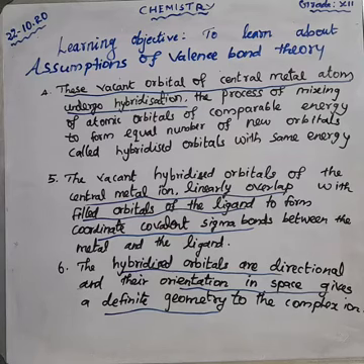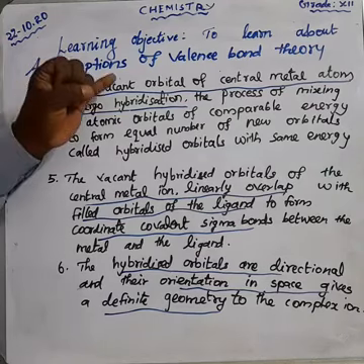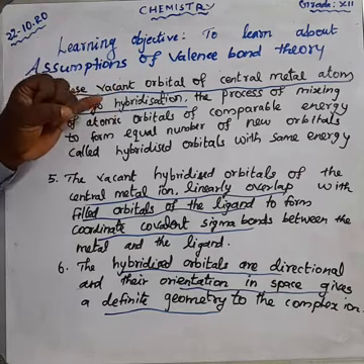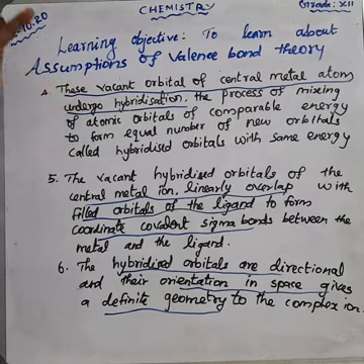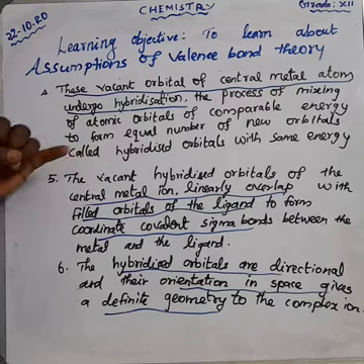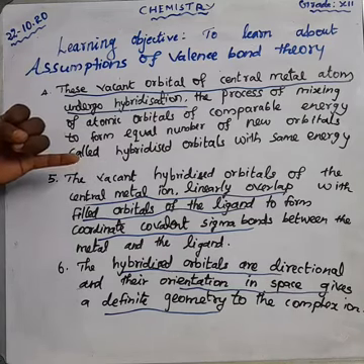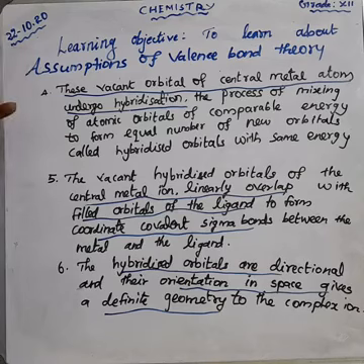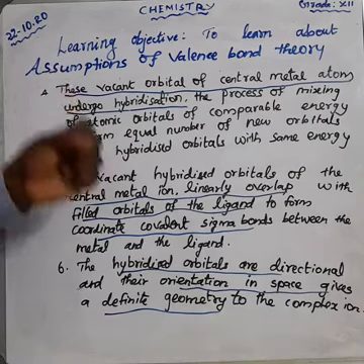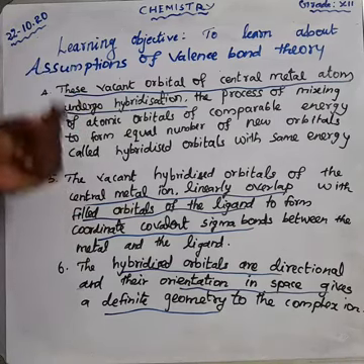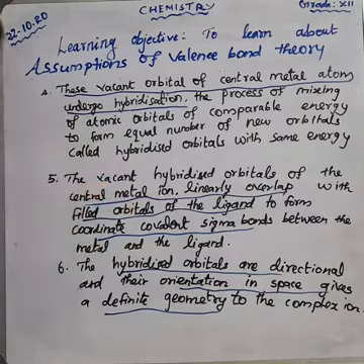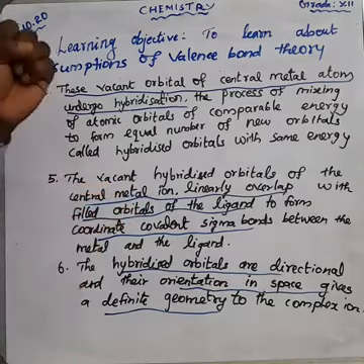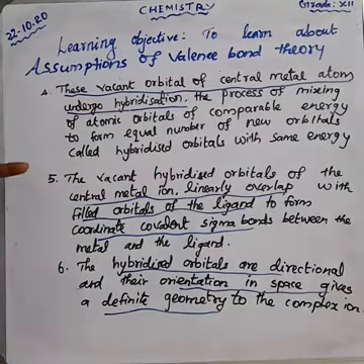Can you remember the first point? It is formed by the sharing of electrons between the central metal atom and the ligand. What is the second point? Each ligand should have at least which orbital? A filled orbital, containing a lone pair of electrons. That is the second point.